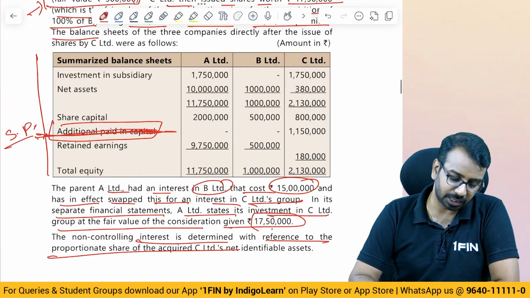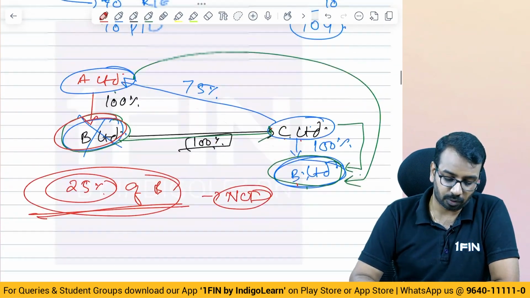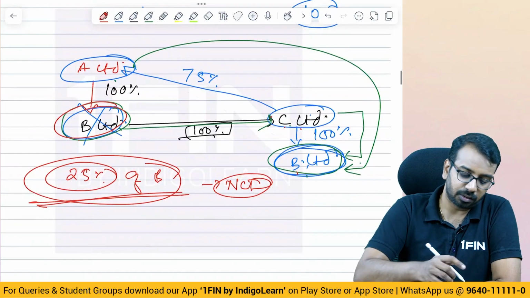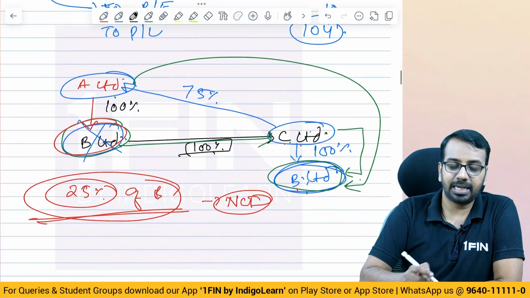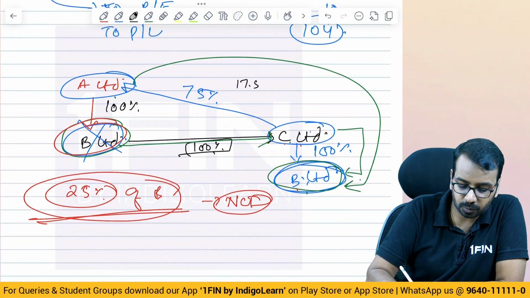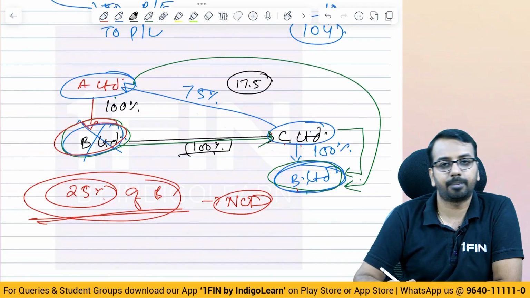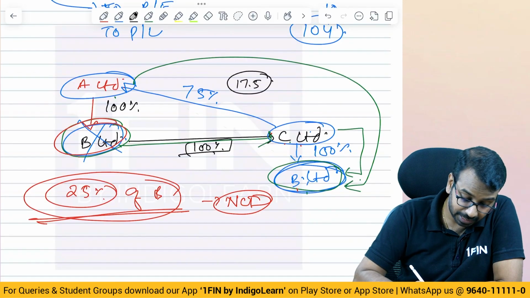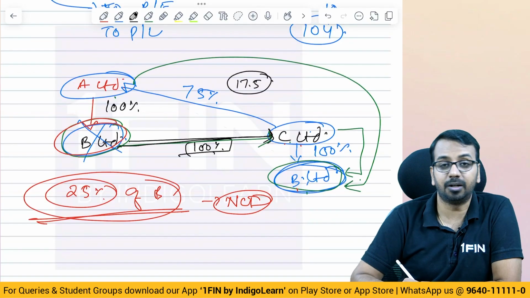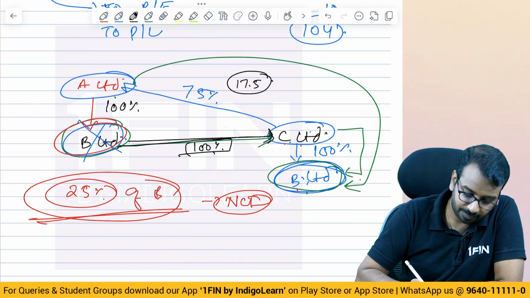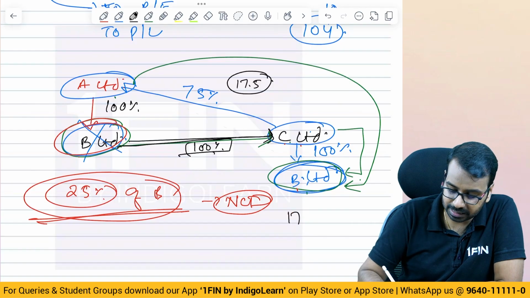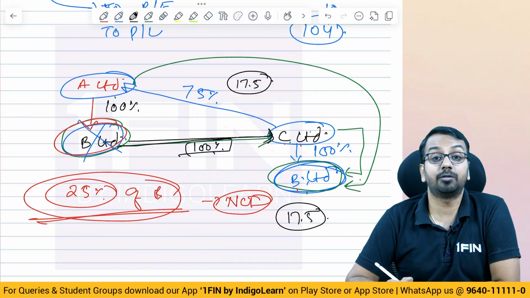So, way too much information. What is important for us to understand is the things that have moved. Now, what C did was, C issued shares worth 17,50,000 to A. For what? For getting this stake of B under C. So, basically, the fair value of B is what? 17.5 lakhs.